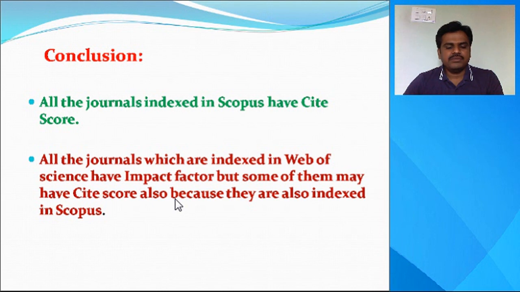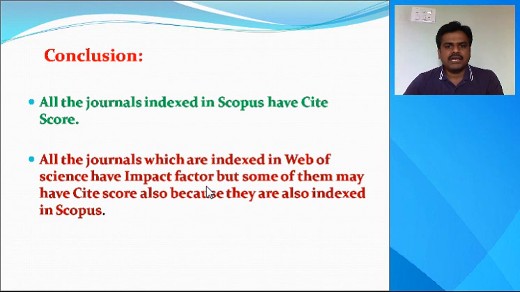Here one more notable point is, if there is no impact factor at all for a particular journal, then can we communicate our research paper to that journal? Yes, you can do that, but you have to see the publisher. You have to see whether the journal is indexed in Scopus or Web of Science or Publons or not. So indexing is very important, as well as publishers are also very important.